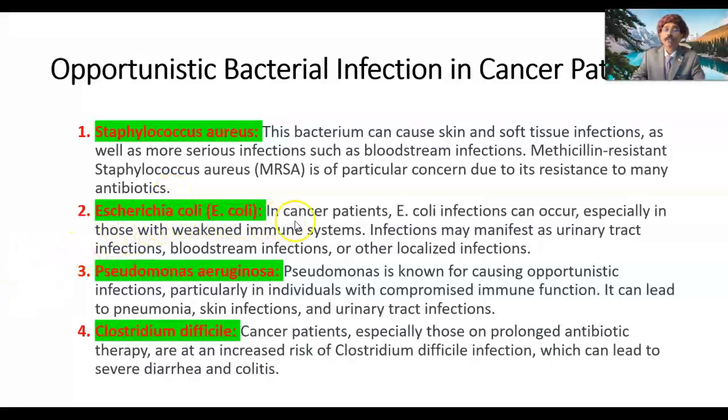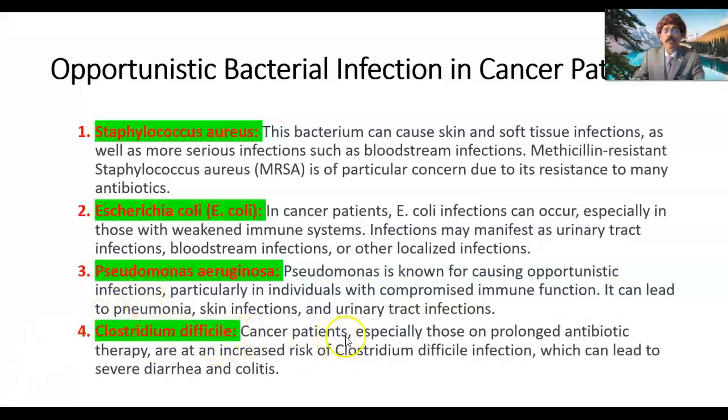Escherichia coli, also called E. coli. In cancer patients, E. coli infection can occur especially in those with a weakened immune system. Infection may manifest as UTI, or urinary tract infection, bloodstream infection, and other localized infections. Pseudomonas aeruginosa is known for causing opportunistic infection, particularly in individuals with a compromised immune system. It can lead to pneumonia, skin infection, and urinary tract infections.